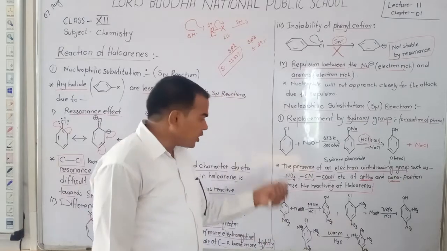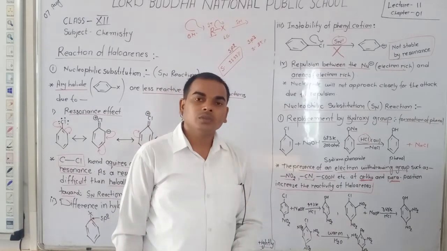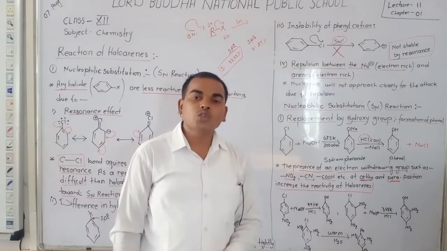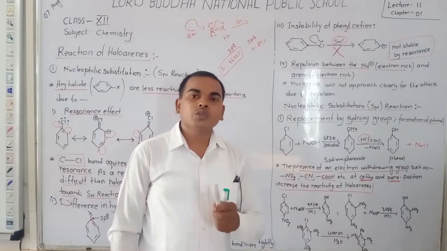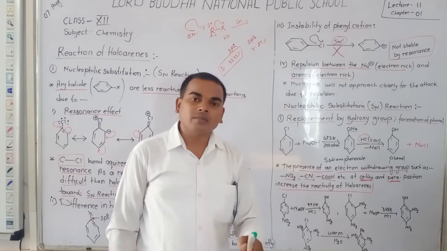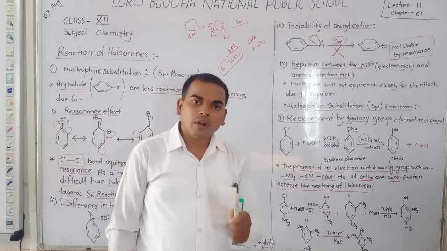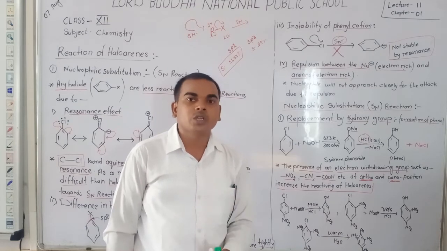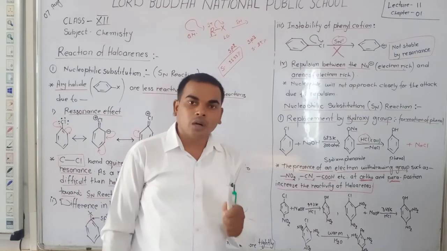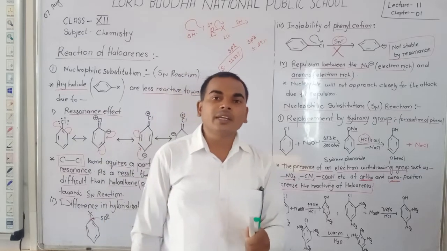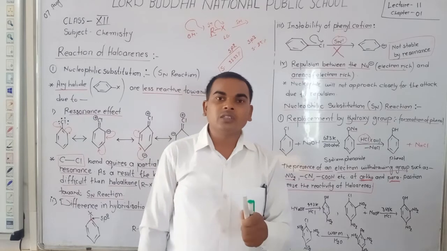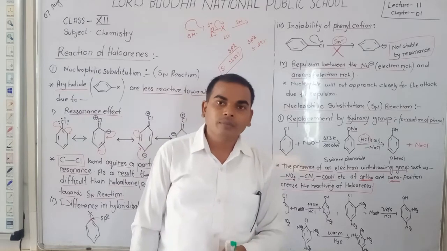Dear student, I think you understand how to enhance the reactivity of haloarenes toward the SN reaction. It is just adding electron withdrawing groups like NO2, CN and COOH at the ortho and para positions. As the number of electron withdrawing groups increases at the ortho and para positions, the reactivity increases more and more. Okay.